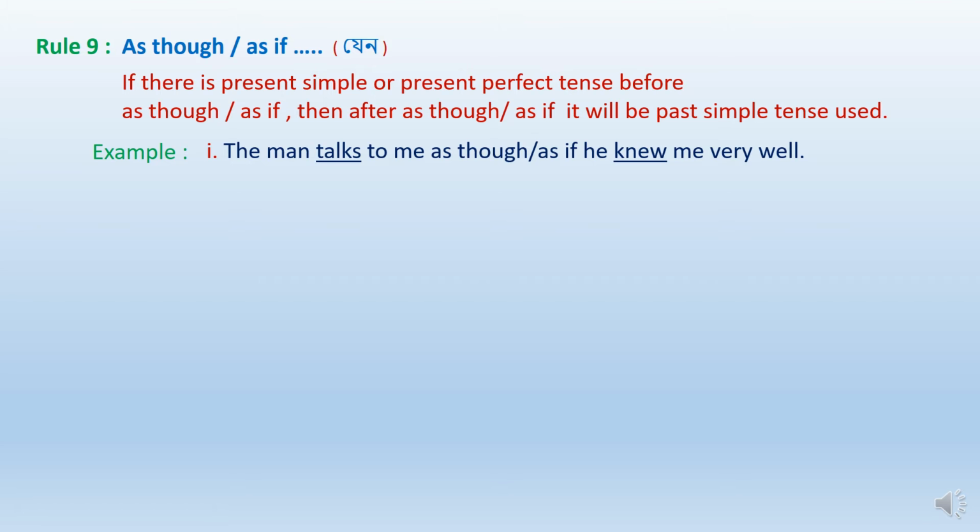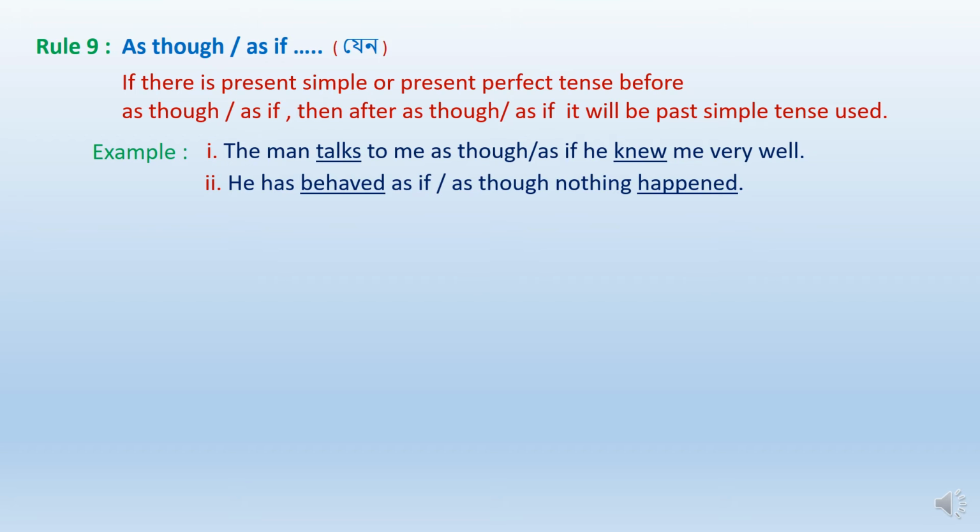Another example: he has behaved as if or as though nothing happened. What can we see here? Before as if or as though there is present perfect tense, has behaved, but after as though or as if past simple tense is used.